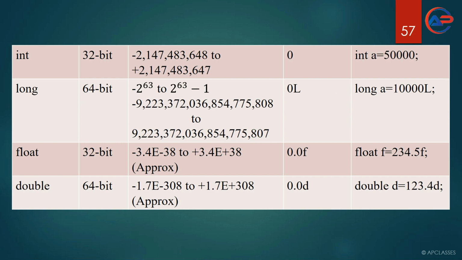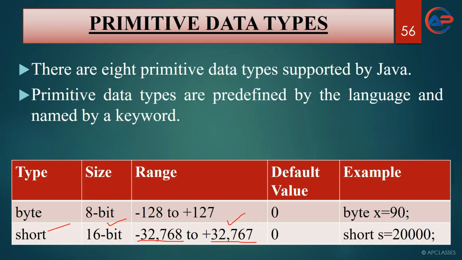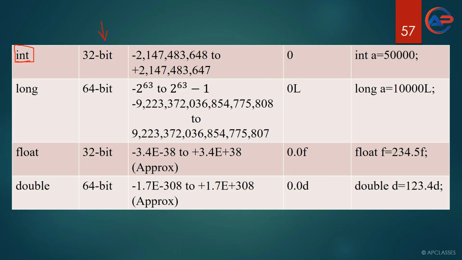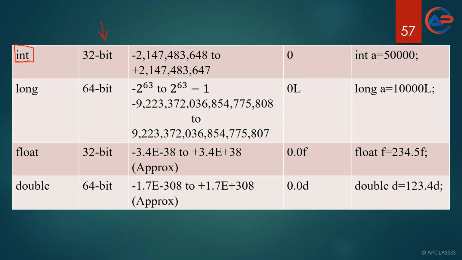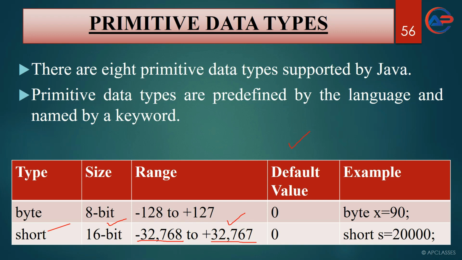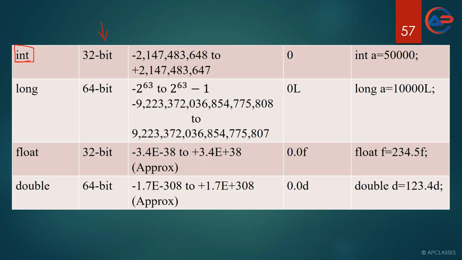Coming to the next data type, that is int. Integer, or int, is called the integer data type. The size of int is 32-bit. This size you have to remember, students. In terms of examination, you have to remember the size, range and default value. The default value is important. I will discuss the default value after discussing all the data types. So for a data type, you have to remember the size, the range, as well as the default value.